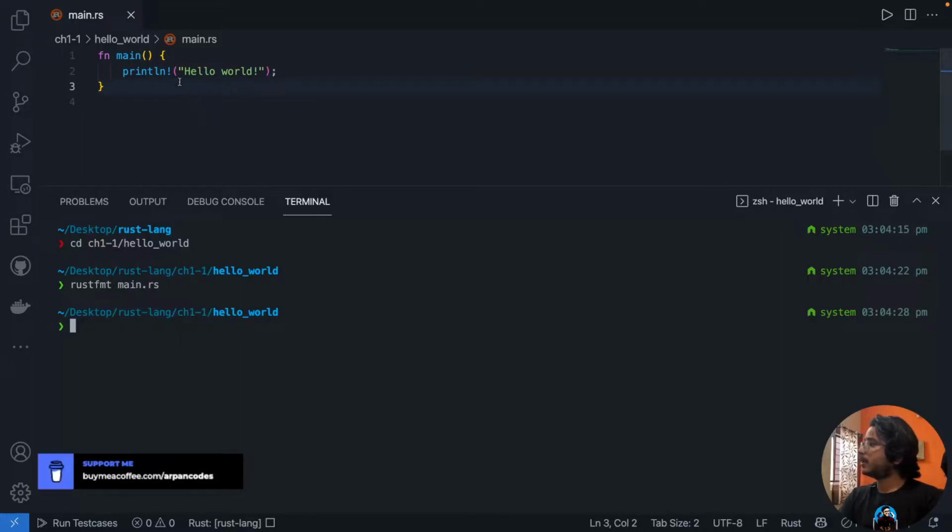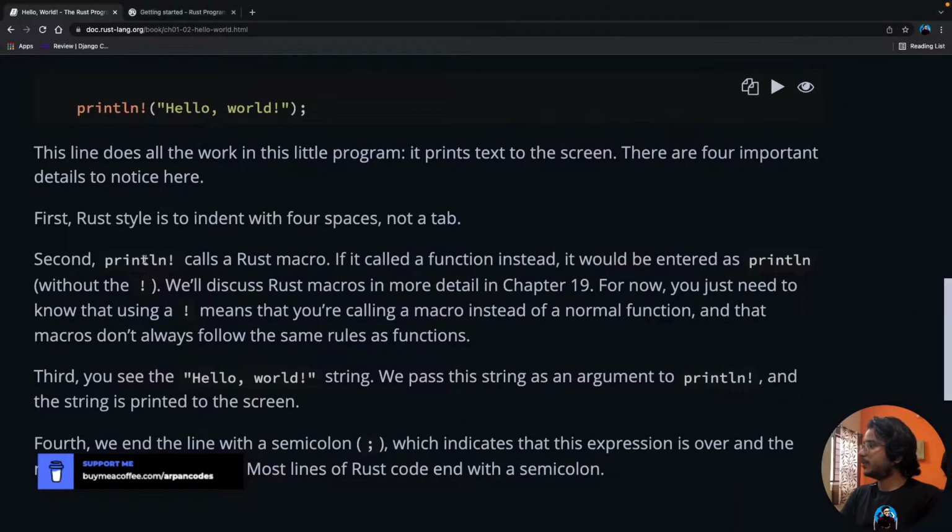Okay, it formatted. It did something. Let's make it like this and let's format it. Okay, it did format. Great. So we can use rustfmt like that.